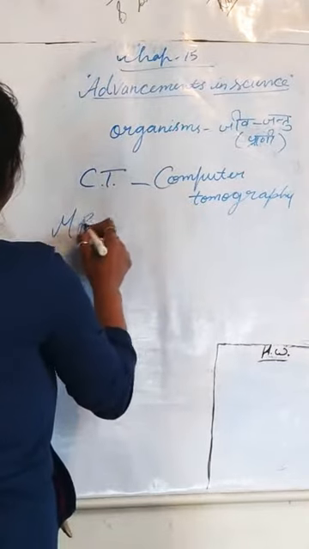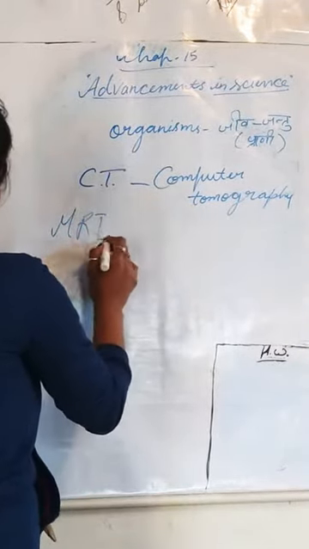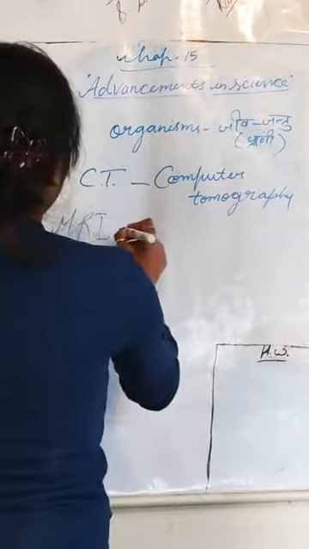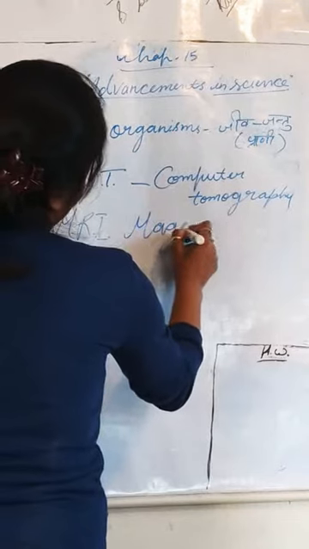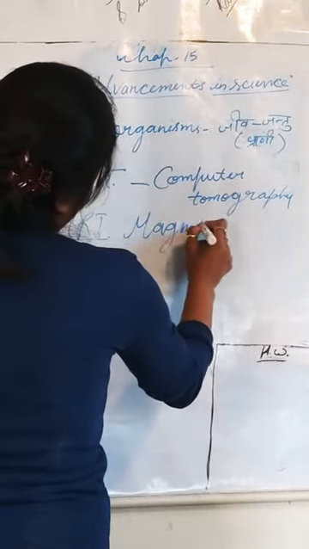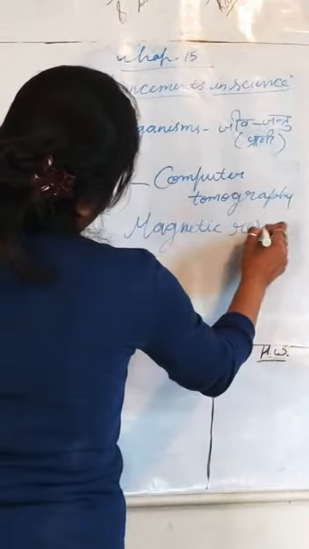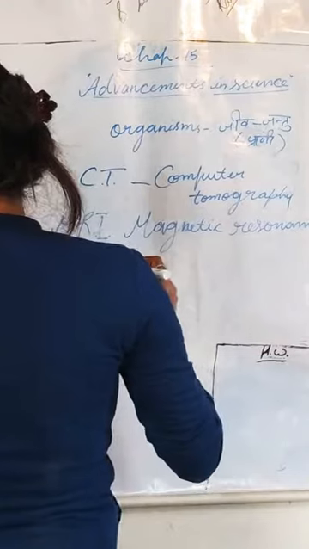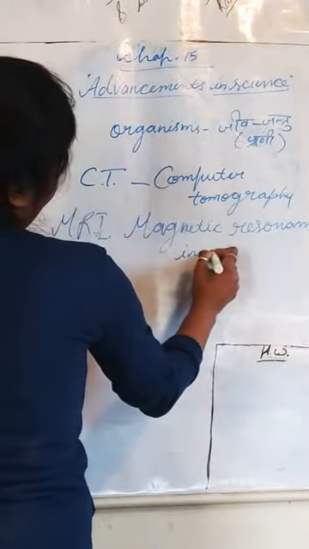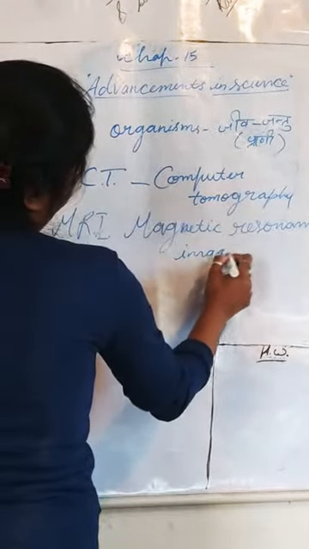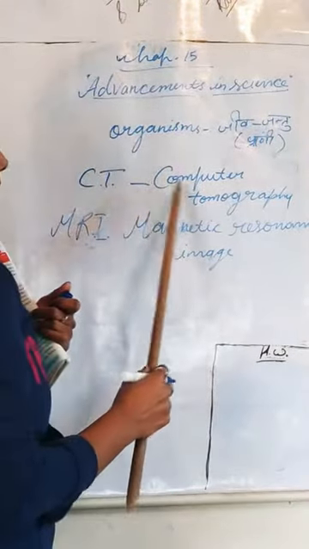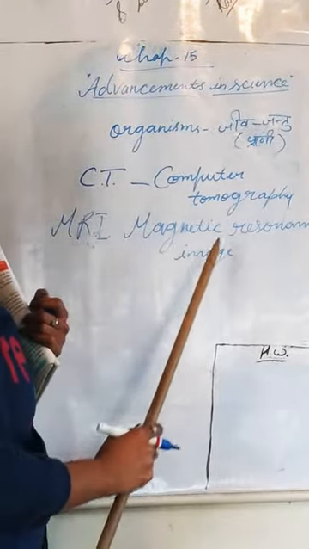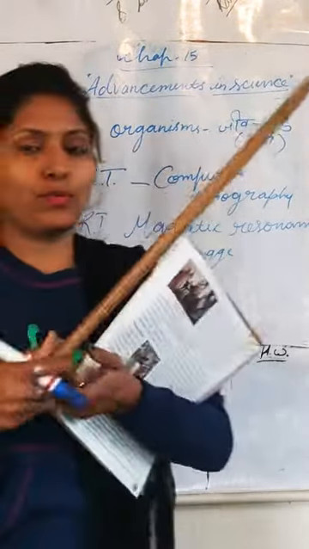And the MRI, magnetic resonance image. Children, the full form of CT is computer tomography, and MRI is magnetic resonance image.